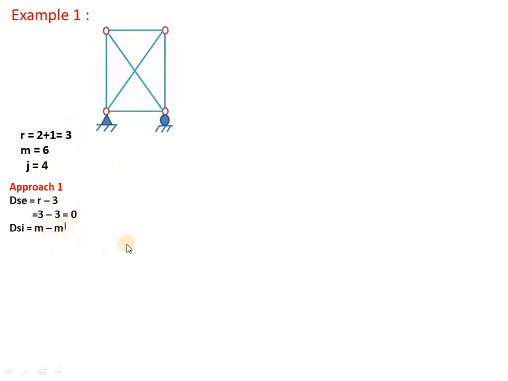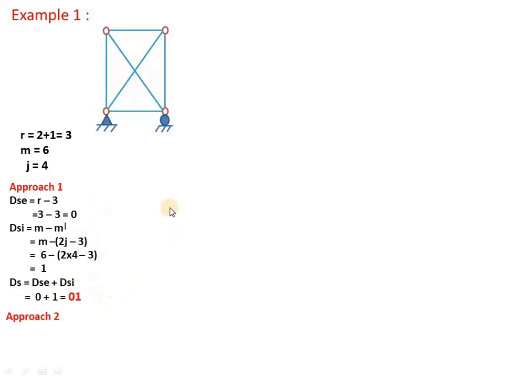M dash is the number of members required to preserve its geometry. The formula for M dash is 2J minus 3. If you simplify, M is 6, J is 4, and you get DSI as 1. Adding DSE and DSI, we get the total degree of static indeterminacy, that is 0 plus 1, equals 1.